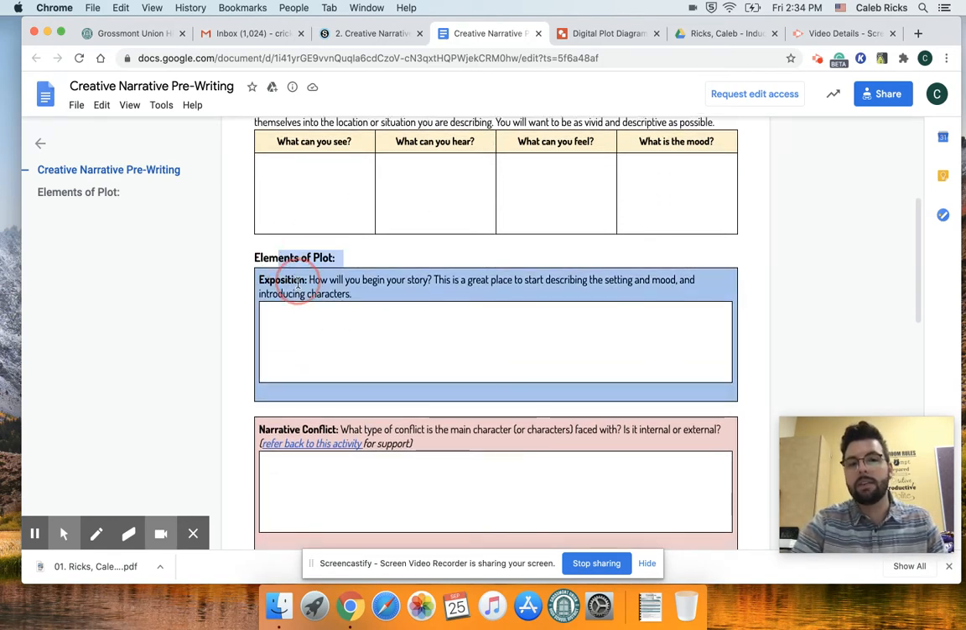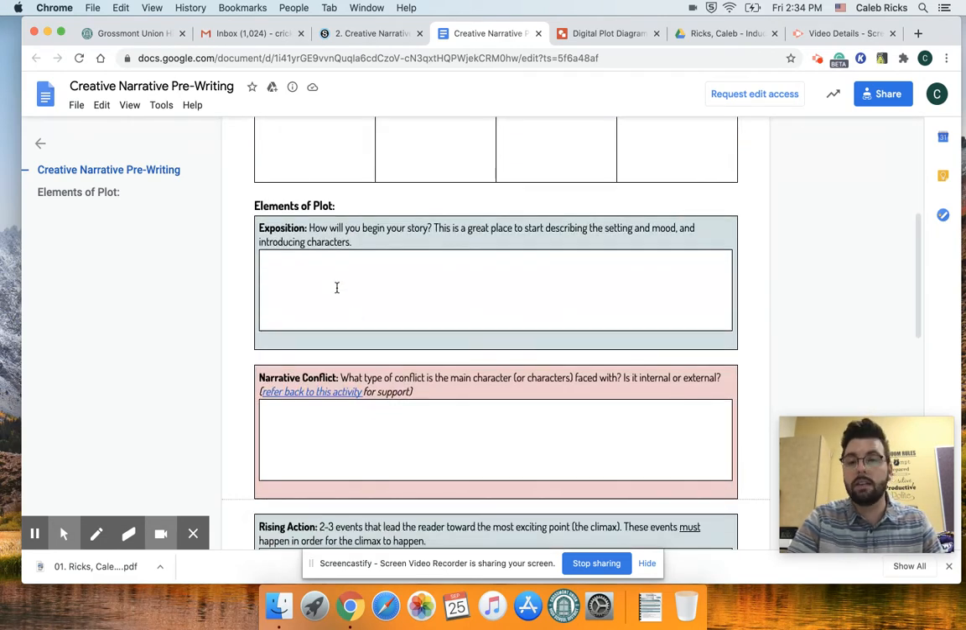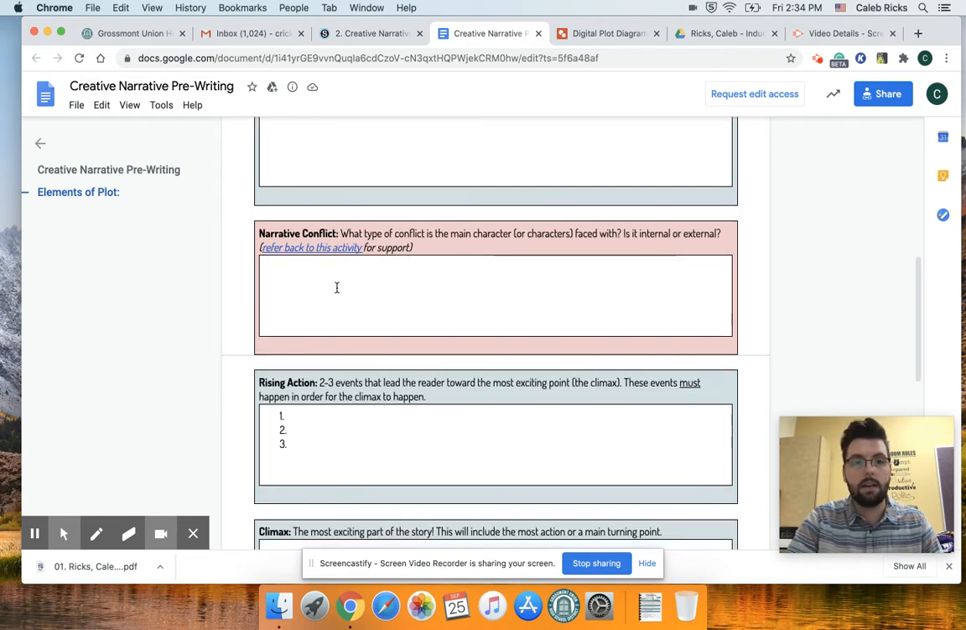Exposition. Remember, that's the beginning of the story, right? So how will your story begin? This is a great place to start describing your setting, mood, and introducing characters. And this can be done in bullet point form. It can be done in sentence form. It depends on how you want to plan it.